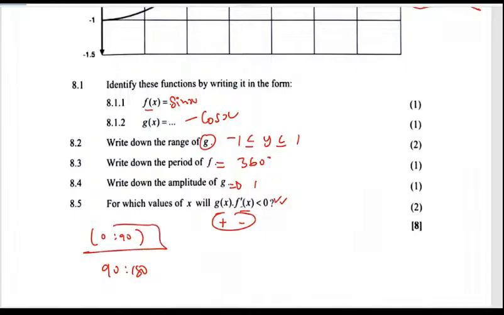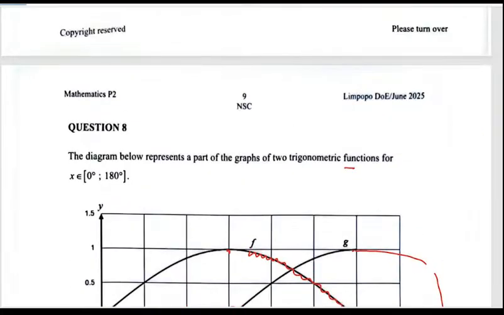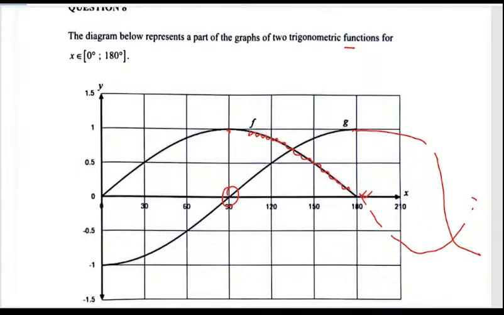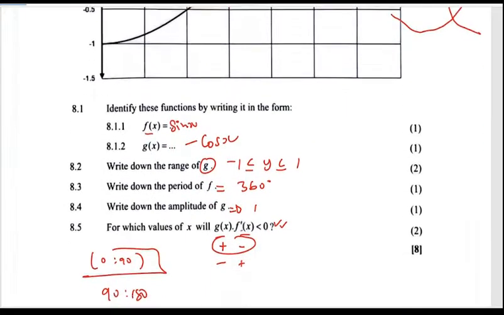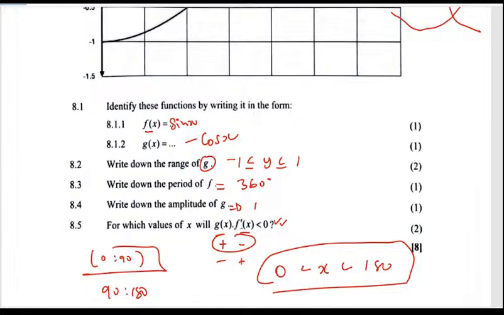Okay, and then if this is negative and this is positive, so the gradient is increasing while this one is below. F is increasing while below. So between 0 up to 90, we can see that it's the same as the entire thing actually, between 0 to 180. I don't know why we should break it down. So 0 to 90, 90 to 180. So even if somebody says 0 is less than x and less than 180, it will still be perfect. It would still make sense, okay? So that is what we're going to say.